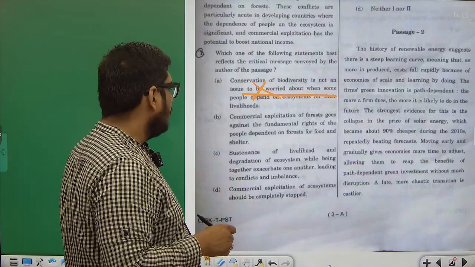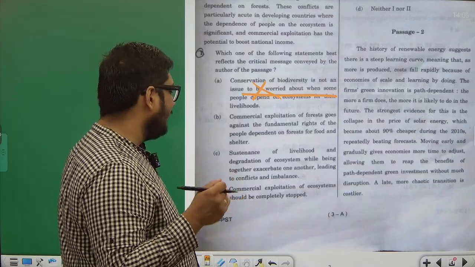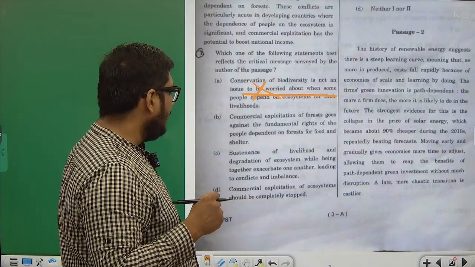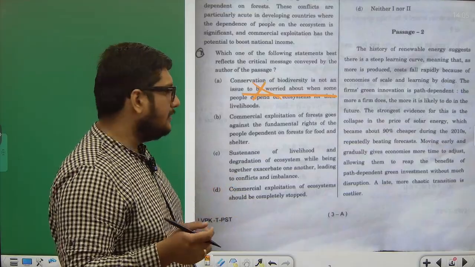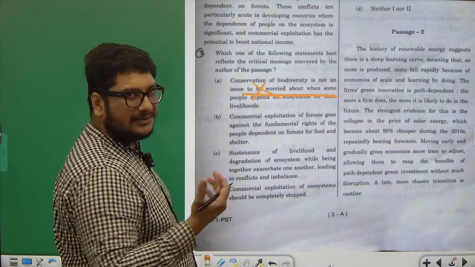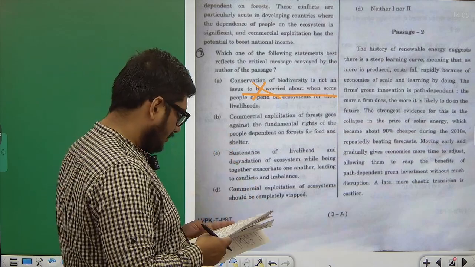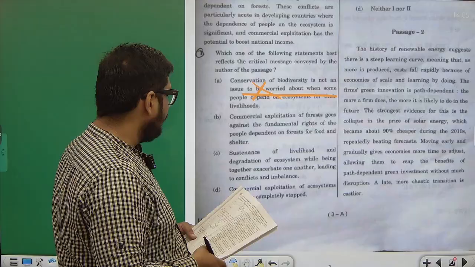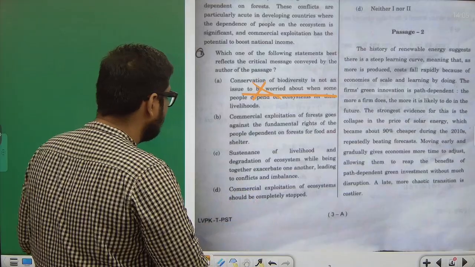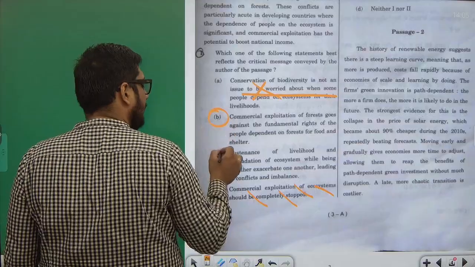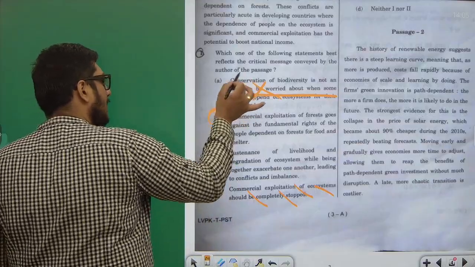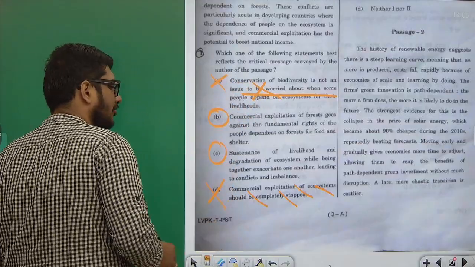I don't know. C: Sustenance of livelihood and degradation of ecosystem, while being together, exacerbate one another, leading to conflicts and imbalance. Maybe exactly this is what we are talking about in the passage. D: Commercial exploitation of ecosystem should be completely stopped. We cannot stop anything completely. I will be confused between B and C. A and D are definitely not correct.